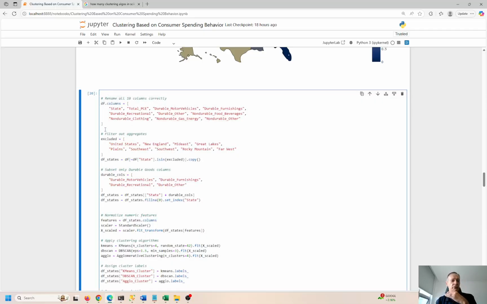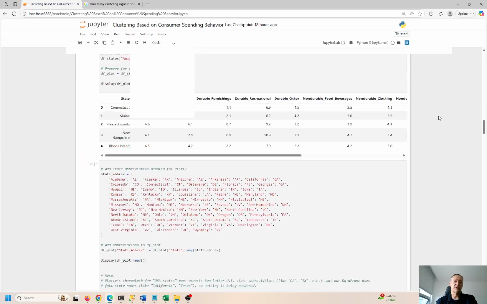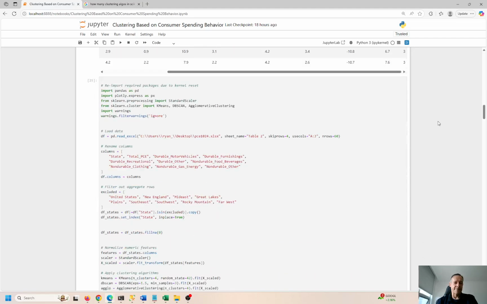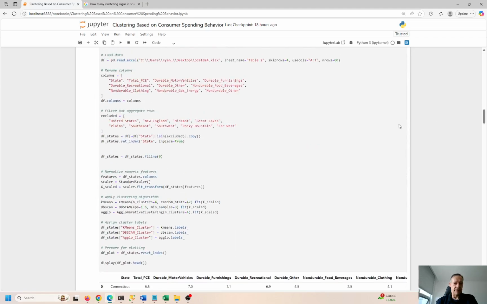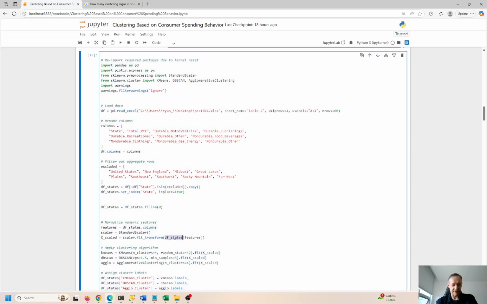But let's say we want to look at a subset of data, because if you were paying attention here, we're looking at clustering for everything, right? So if I go back over here, yes, here, we are going to scale all the features. So this is the data frame states. That comes from over here, and all the features comes from here. Control F, features comes from features. This is data frame states columns, okay? So anything that is not excluded, we're not looking at the excluded items right here.